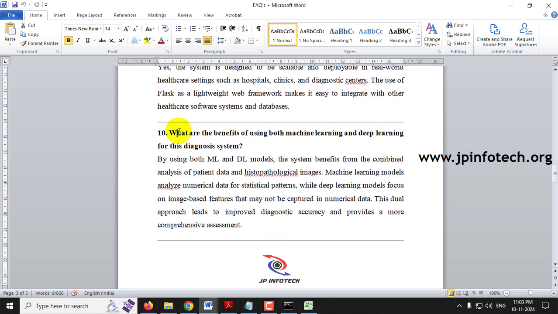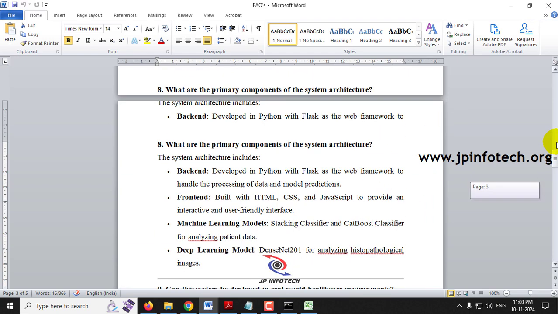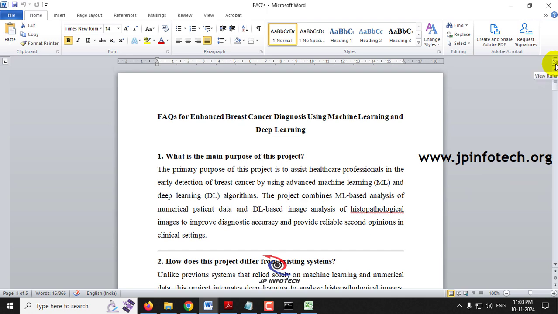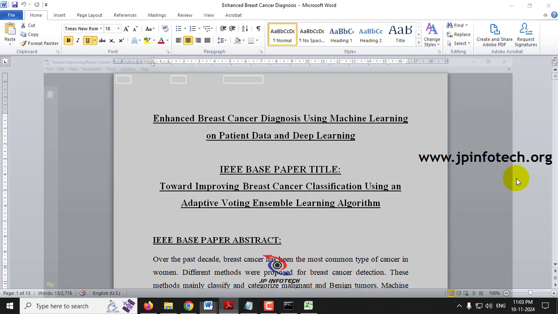What are the benefits of using both machine learning and deep learning for this diagnosis system? Combining both the machine learning and deep learning on histopathological images has various advantages. The dual approach can lead to improved diagnostic accuracy and provide a more comprehensive assessment. So these are a few of the frequently asked questions, and this is all about the project, enhanced breast cancer diagnosis using machine learning on patient data and deep learning.